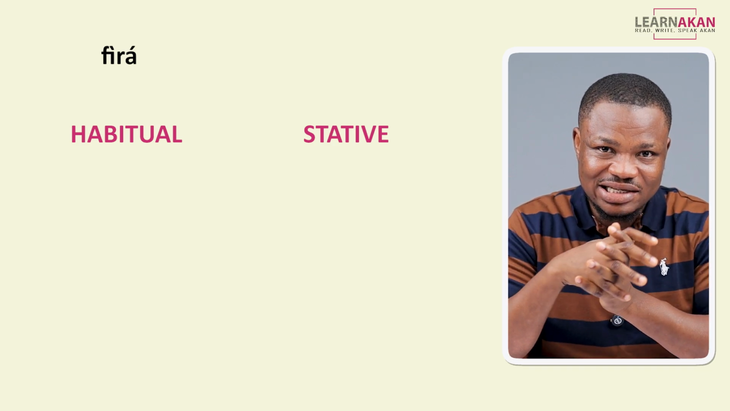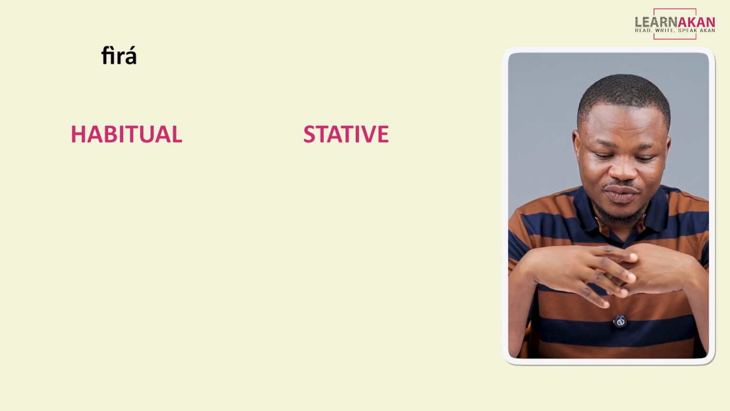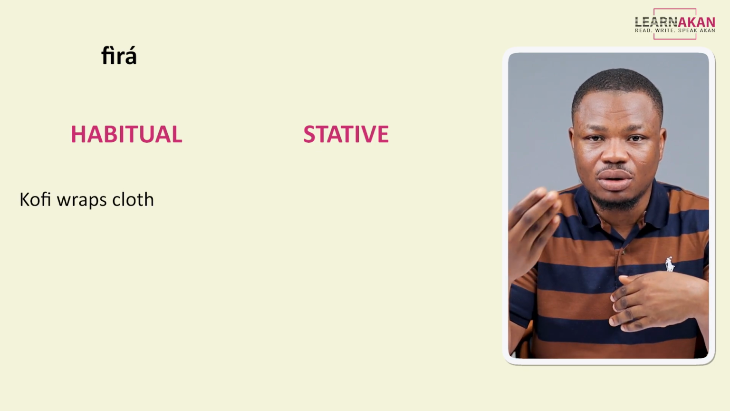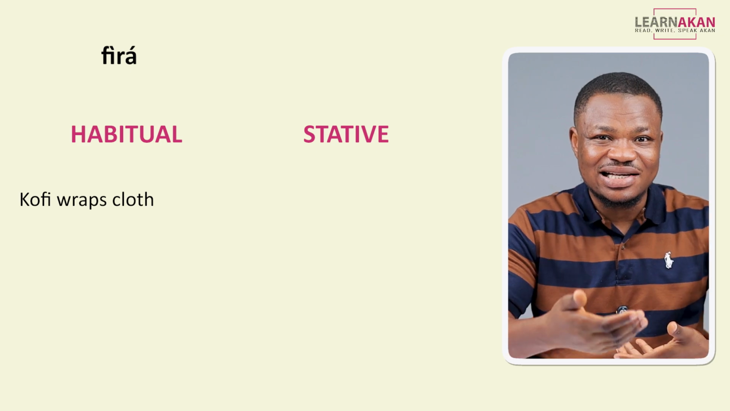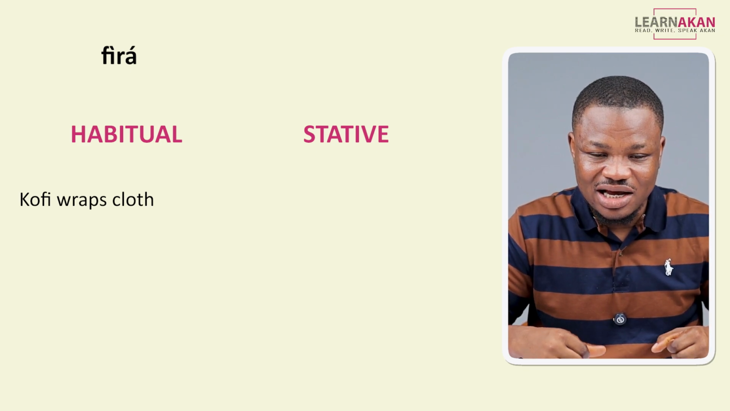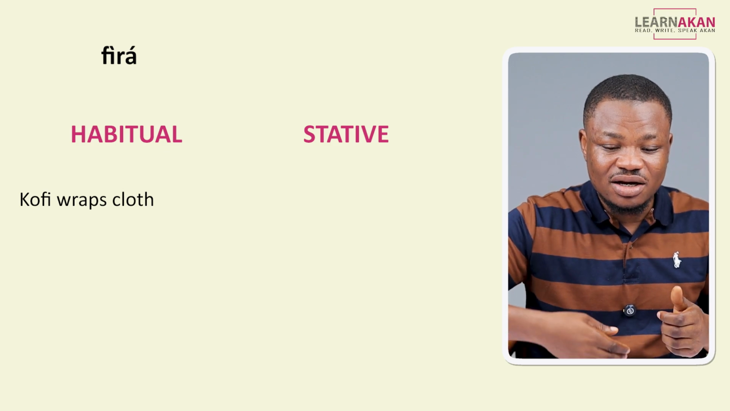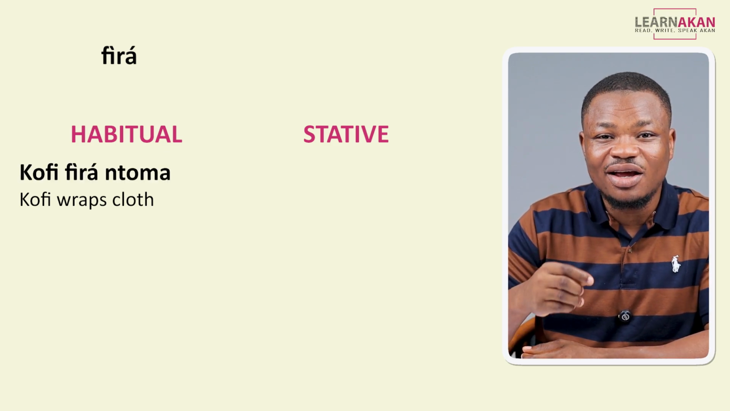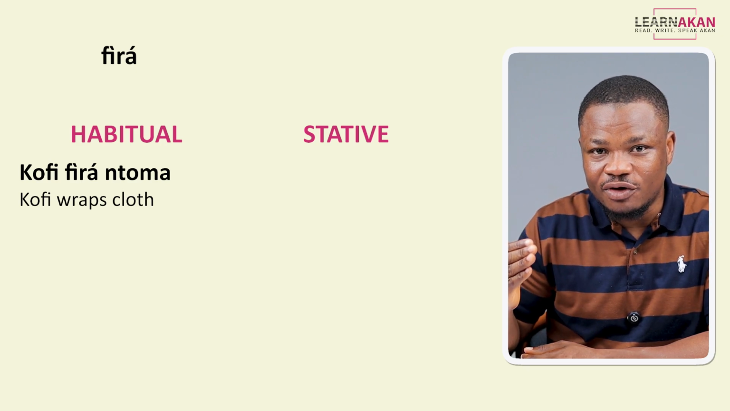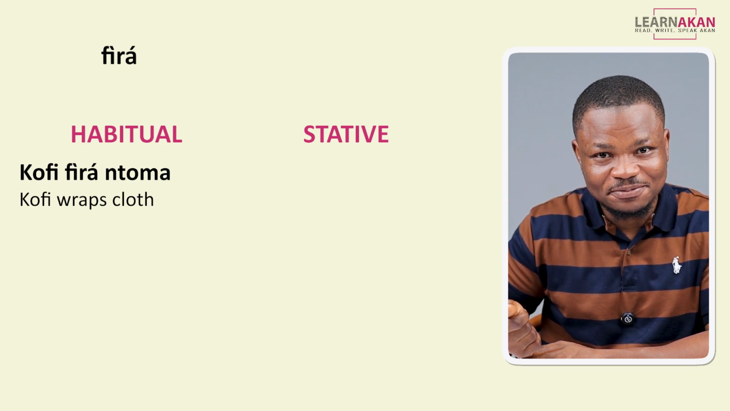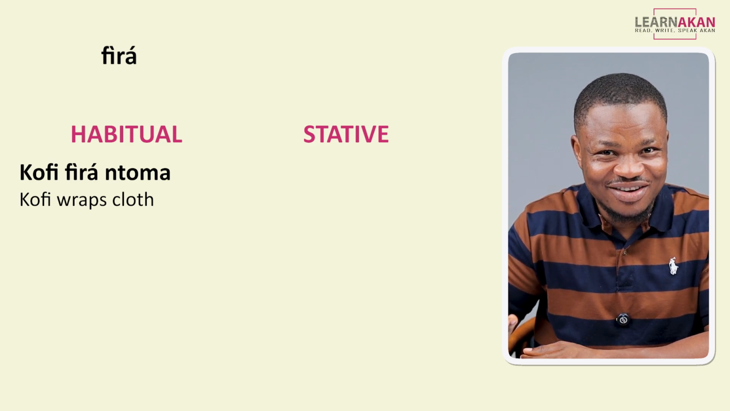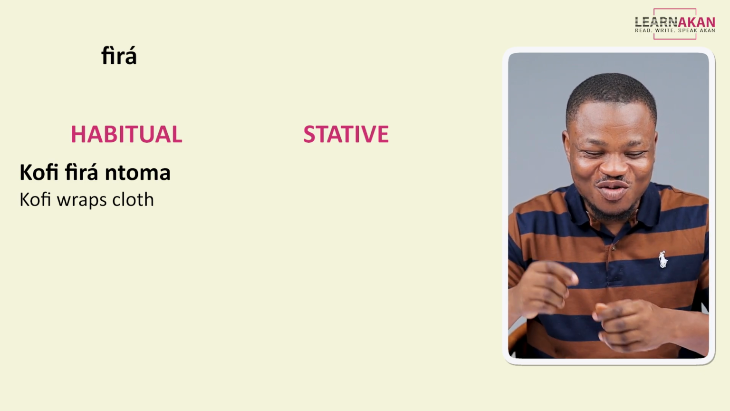So if I put this in a sentence example, I can say Kofi wraps cloth, okay? It's something that Kofi does. I'm not using this to describe Kofi's current state. I'm just telling you what Kofi does regularly. So for that, I would say Kofi frantoma. Okay?